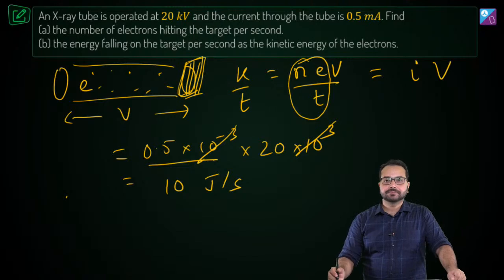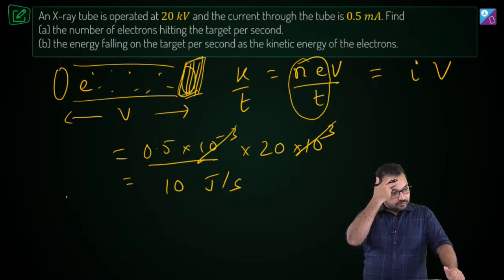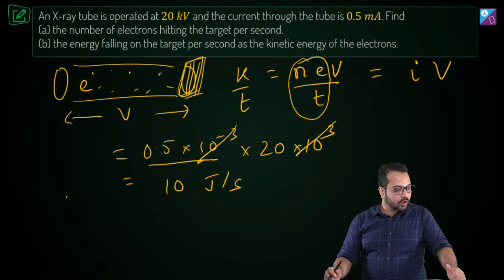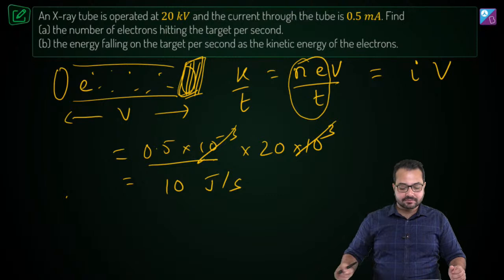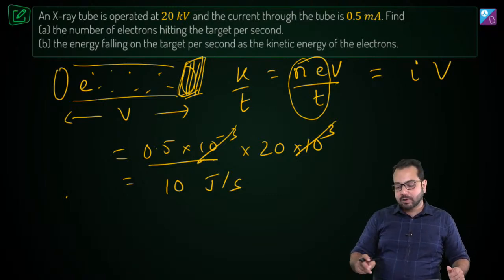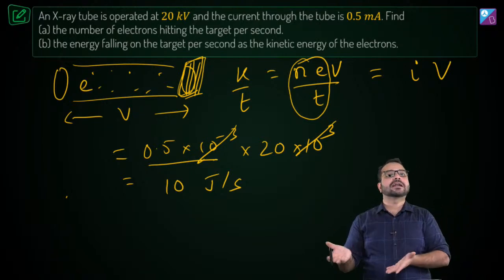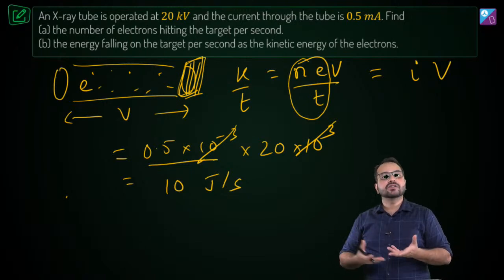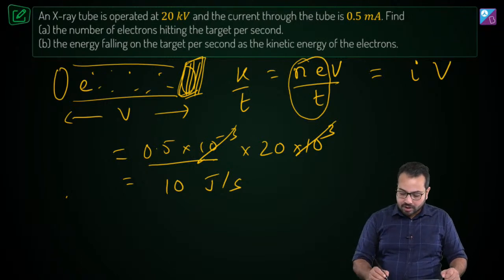Is that clear? So we have done both the parts A and B so far. This is the use of 20 kilovolt that we have just done. We found out the kinetic energy per unit time came out to be I into V. Because of that potential difference, the electron is getting accelerated, and that acceleration is causing its kinetic energy to increase. That is the point over here. Alright, now let's get to the next part of the problem.